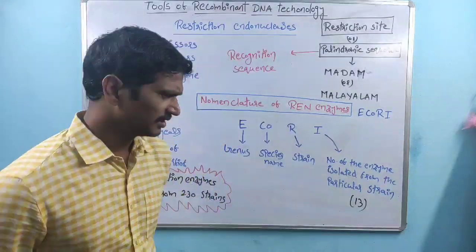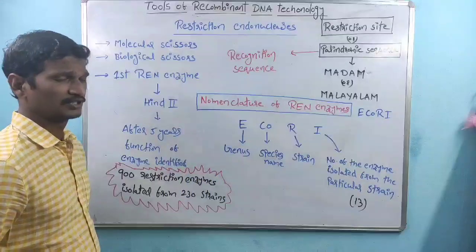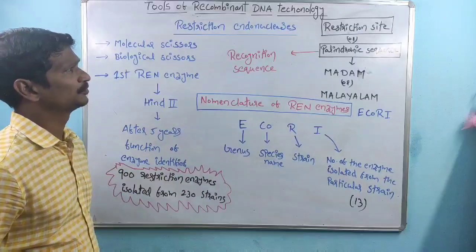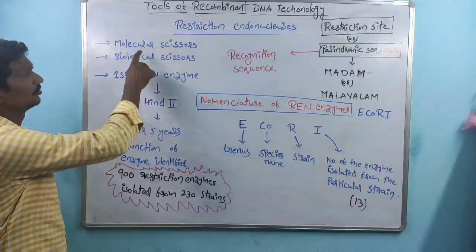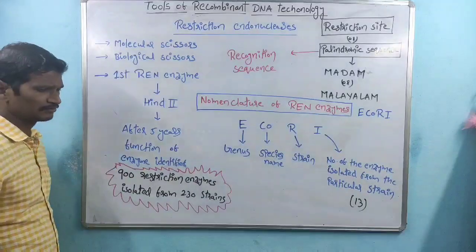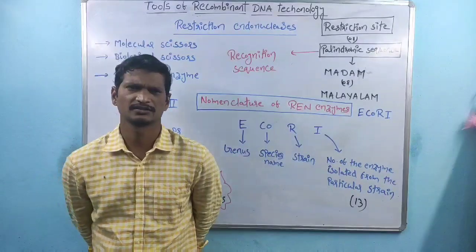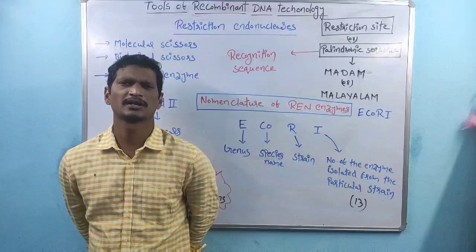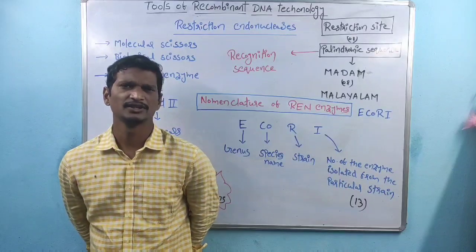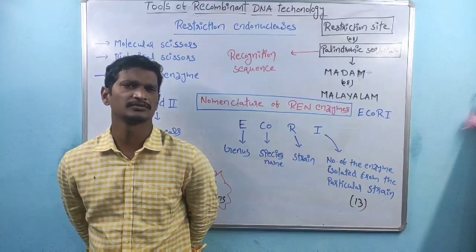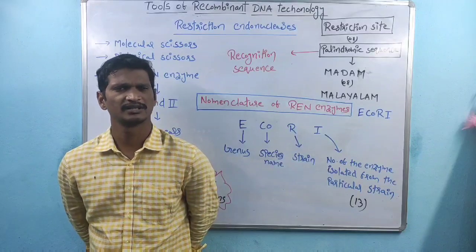The very first one, we already discussed: restriction endonuclease enzymes are also called molecular scissors or biological scissors. We know about molecular biology, so these are involved in the cutting of genetic material, the DNA.